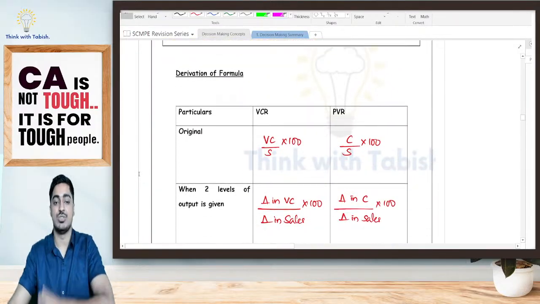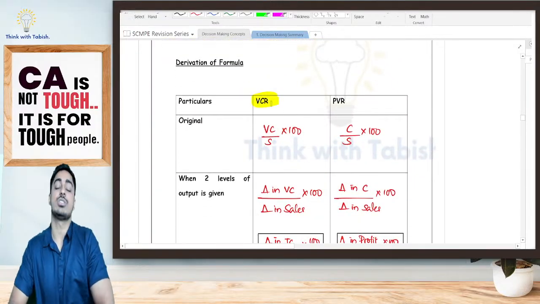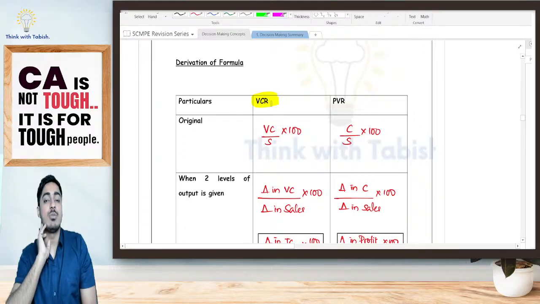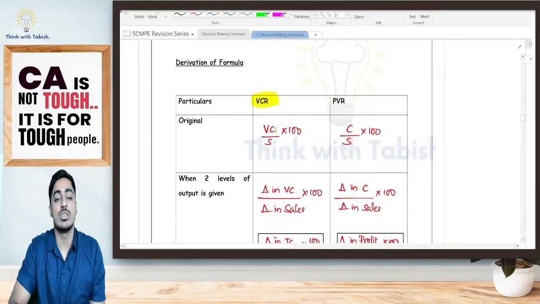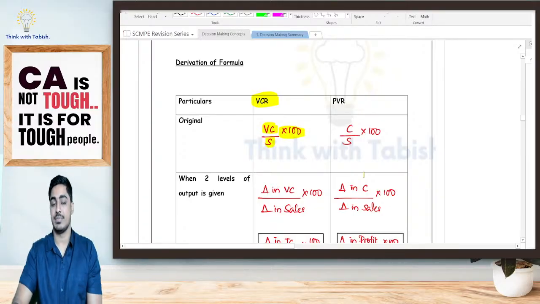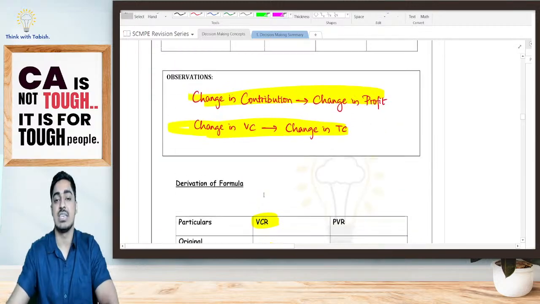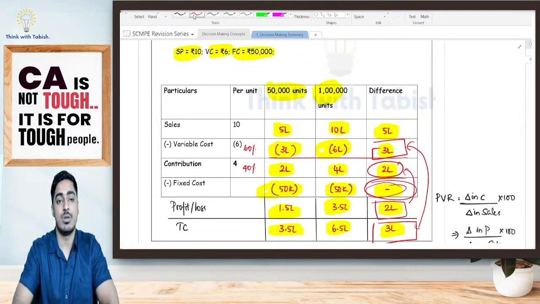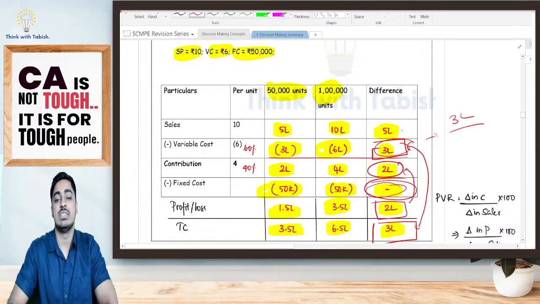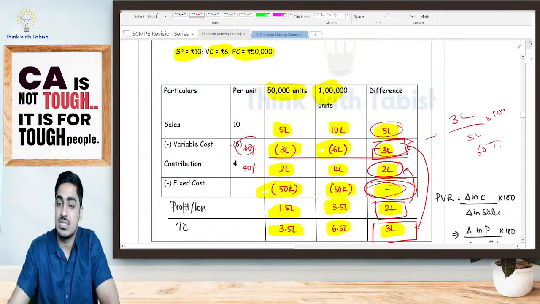Now, look at this, students. I have my variable cost ratio. What did I tell about my variable cost ratio? It is variable cost divided by sale into 100. Can I also tell it is change in variable cost divided by change in sale into 100? In this case, change in variable cost is 3 lakh divided by change in sale, 5 lakh, into 100. That will still give me 60%. Yes or no? Variable cost ratio is 60%.